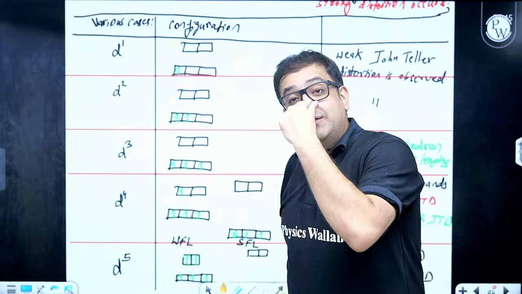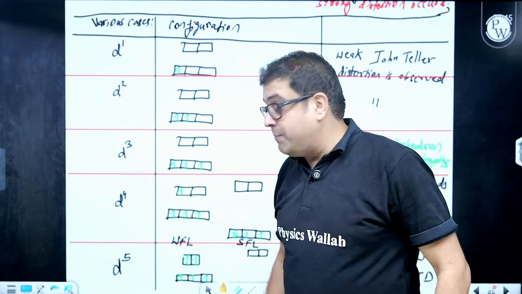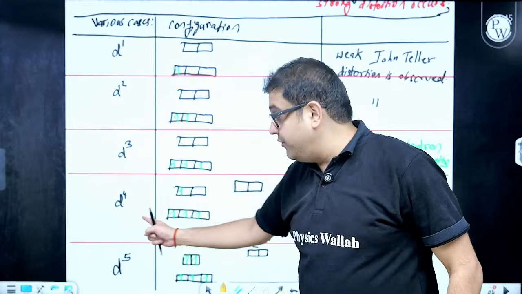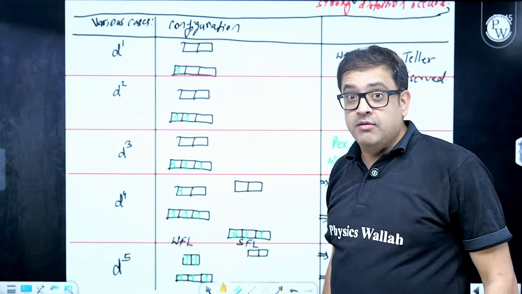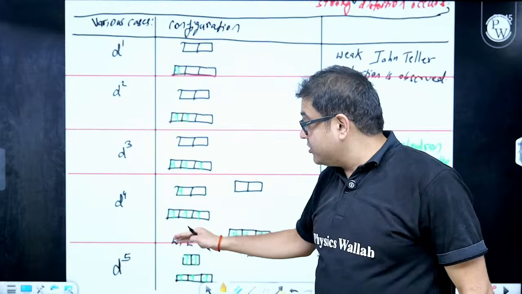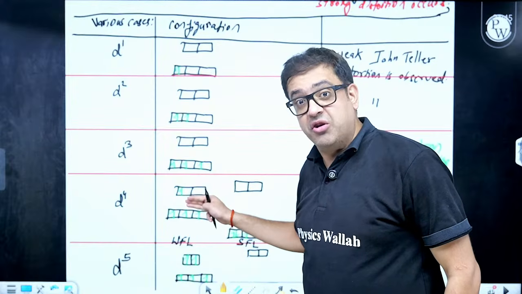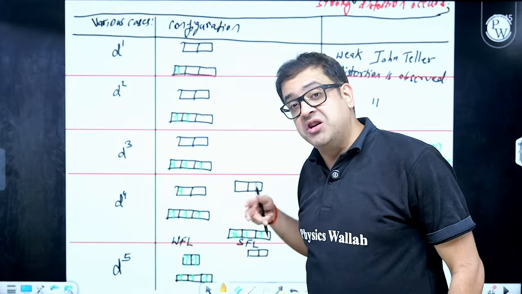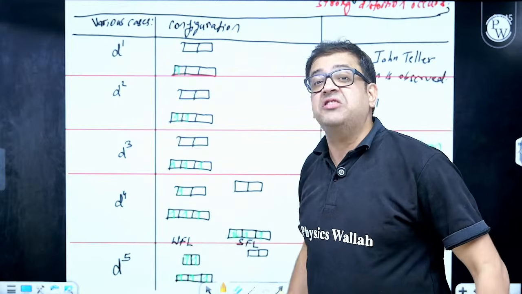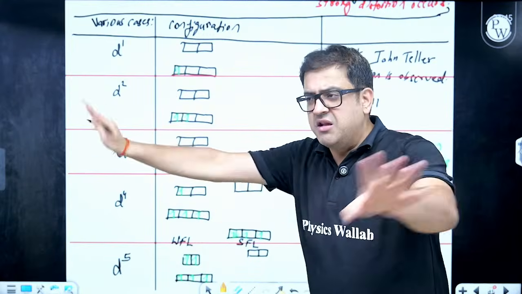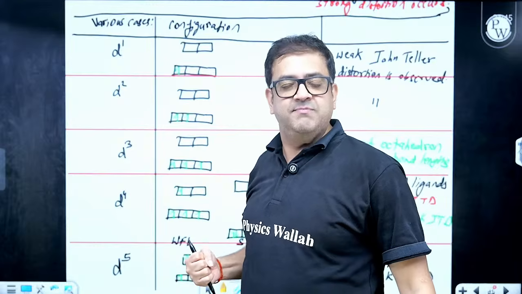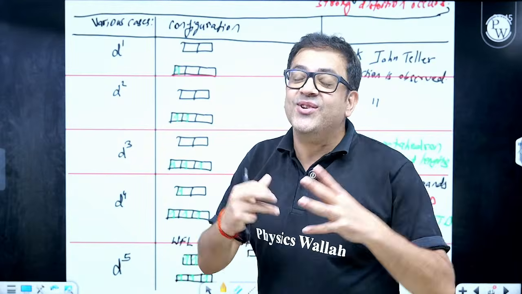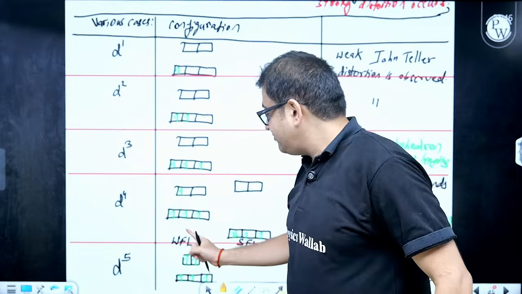Now take metal ions making octahedral complexes with metal ion having d4 configuration. Sir, now the problem will come. Why? Because now you are entering a higher energy orbital, with more energy and less stability. Distortion will happen. How?